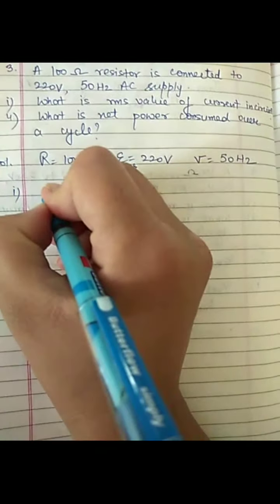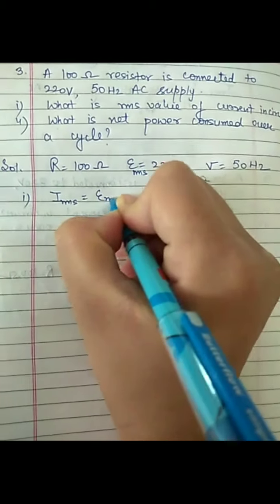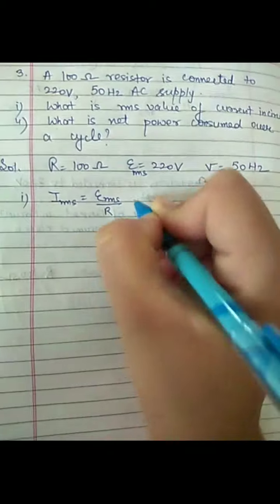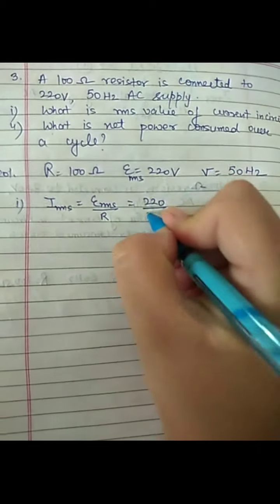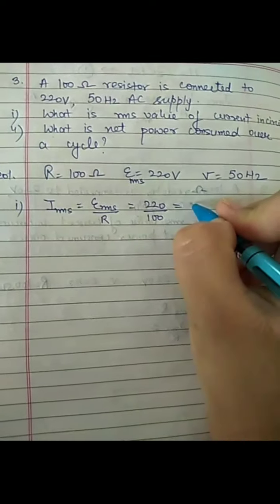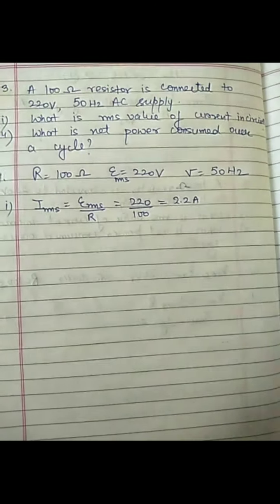First we have to calculate the RMS value of current in this circuit. Current IRMS can be written as epsilon RMS upon R. On substituting the values, we will get 220 upon 100. On solving, we will get IRMS equals 2.2 amperes.